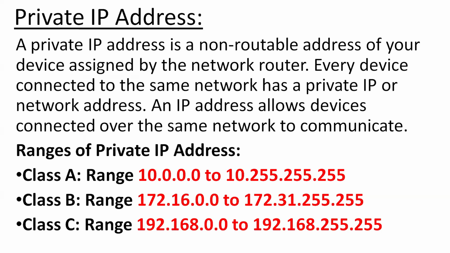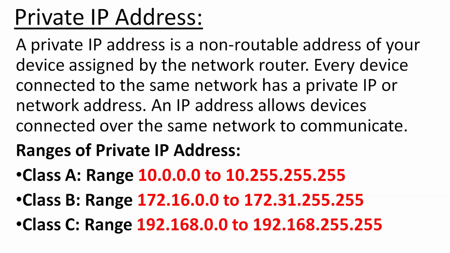Then we have the private IP addresses. A private IP address is a non-routable address of your device assigned by the network router. Every device connected to the same network has a private IP or network address. An IP address allows devices connected over the same network to communicate. Ranges of private IP, as we have already learned, for class A, B and C.